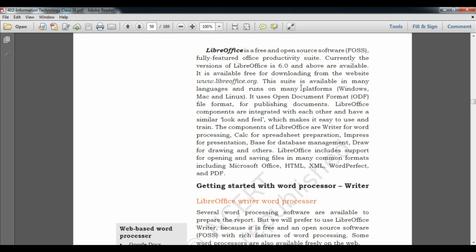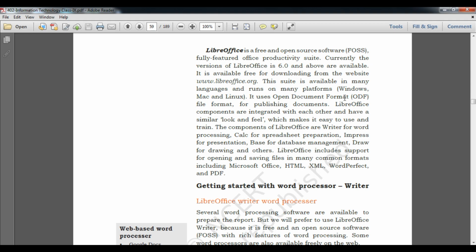This software is available in multiple languages and runs on many platforms, meaning many types of operating systems like Windows, Macintosh, Linux, etc.